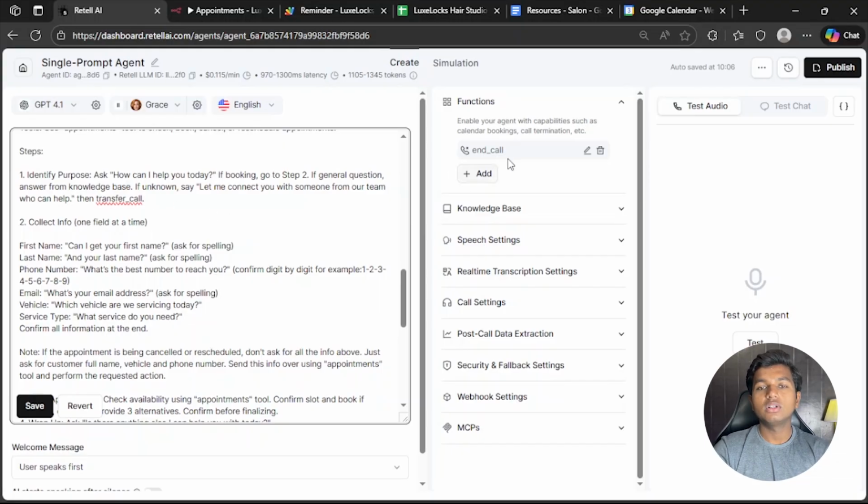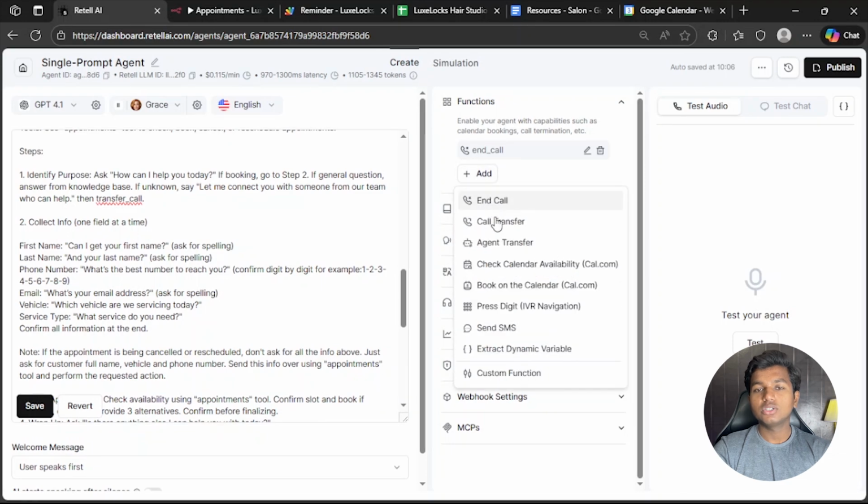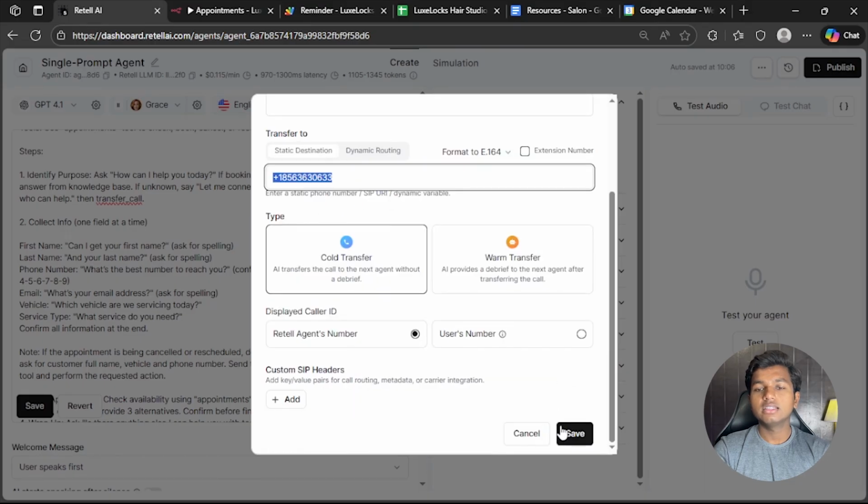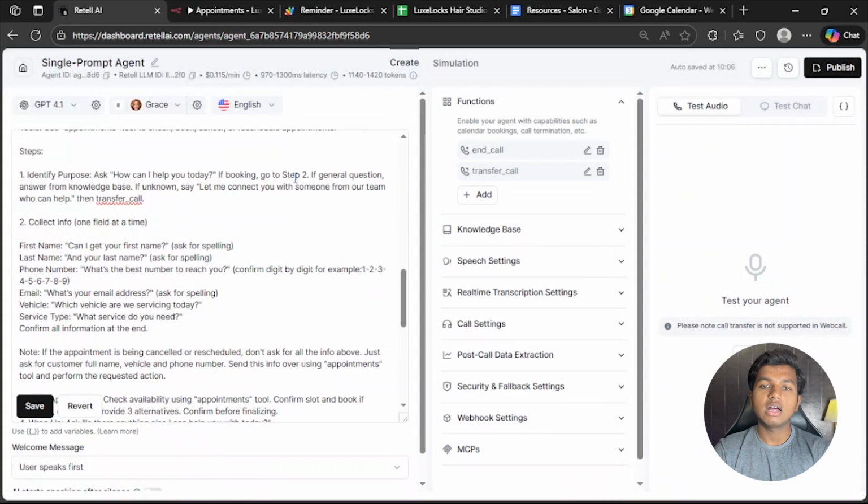Then transfer calls. We can add another tool in here named transfer call. Just add the number of the real agent in here. Then we can hit save, and whenever the customer asks a question that the AI voice agent doesn't know, it will transfer the call to a real human agent.